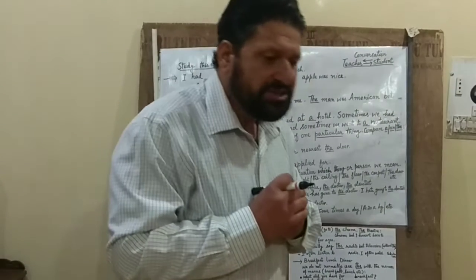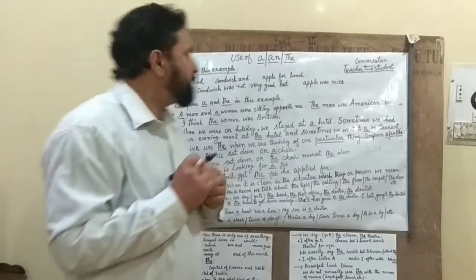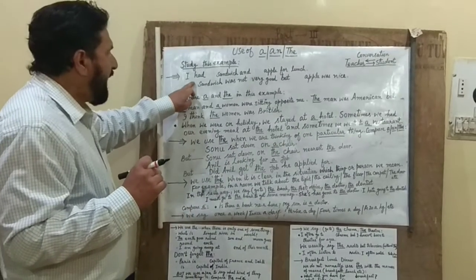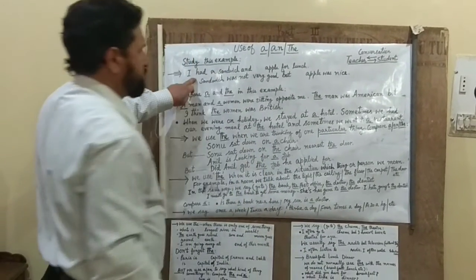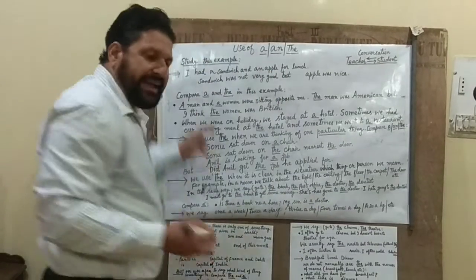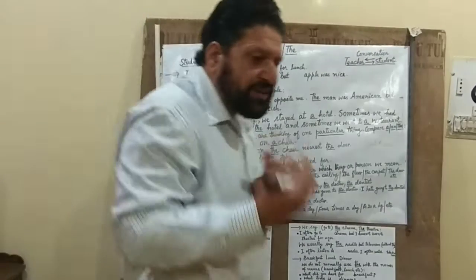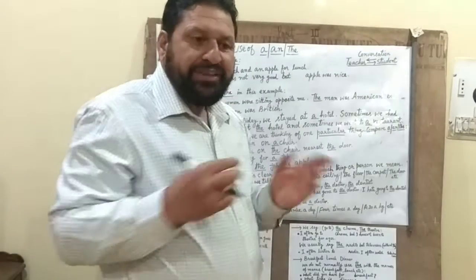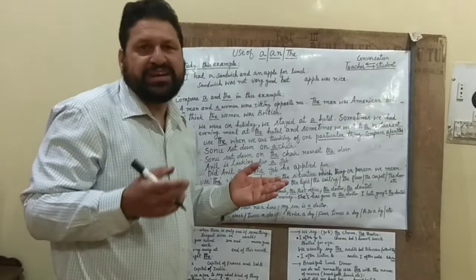Mr. Anil, what did you have for lunch? And he is replying to me, I had a sandwich and an apple for lunch. Because before this I was not aware of what he had for lunch today.